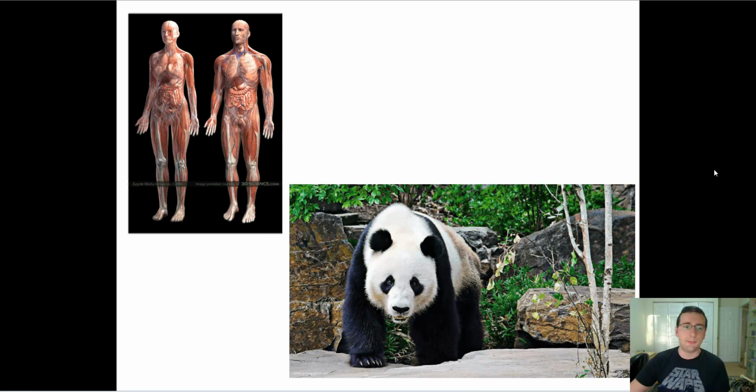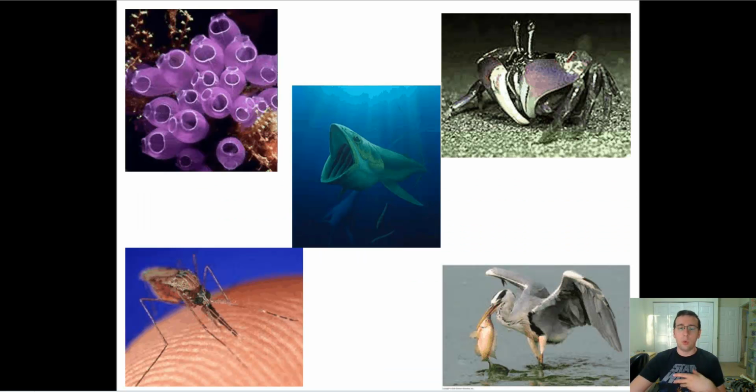You can also classify consumers based on how they acquire their food, or the mode of ingestion, how they get the food inside. Some of them are called filter feeders. These are animals that sit in one place, for example sponges, anemones, or cnidarians, coral.